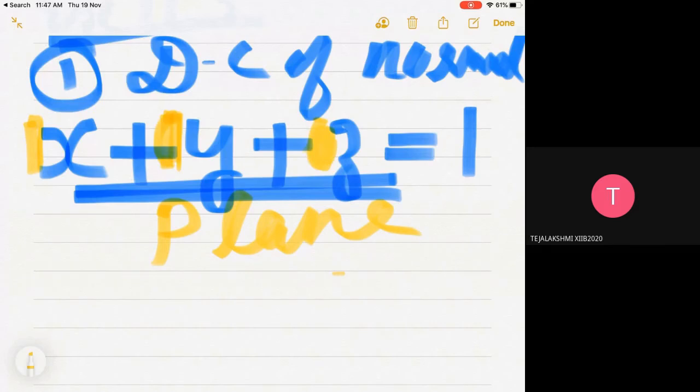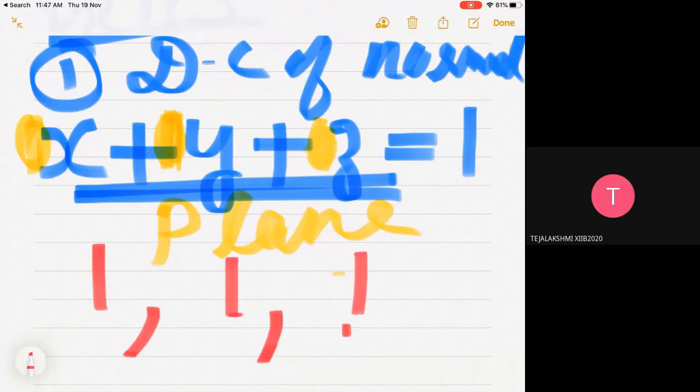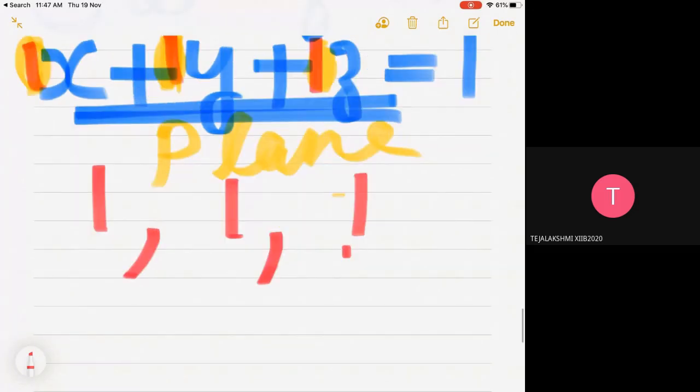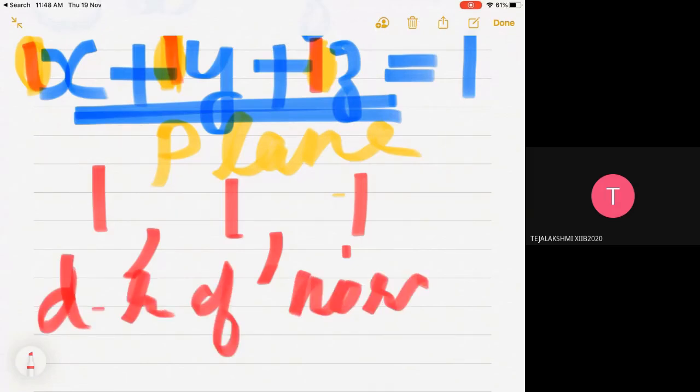The coefficients of x, y, z here are 1, 1, 1, and these stand for the direction ratio of the normal. Whenever you have the equation of a plane, immediately think in terms of its normal, because without the normal you cannot do any questions on planes.